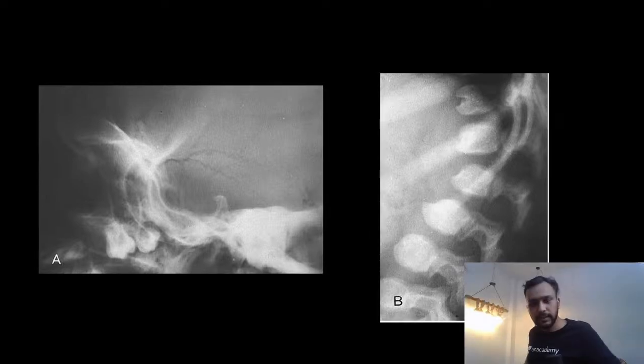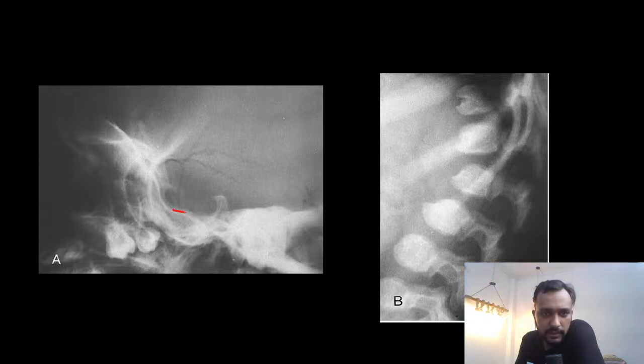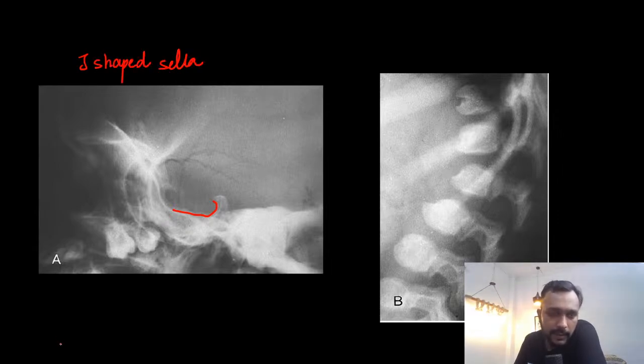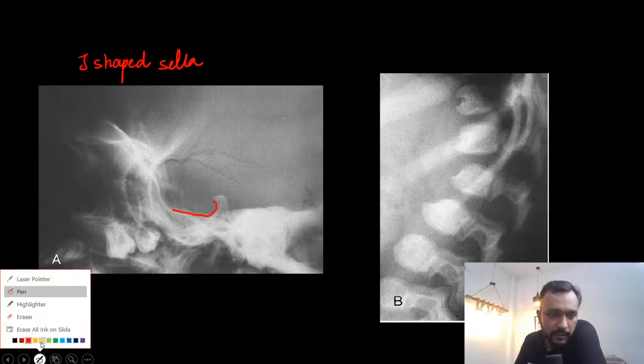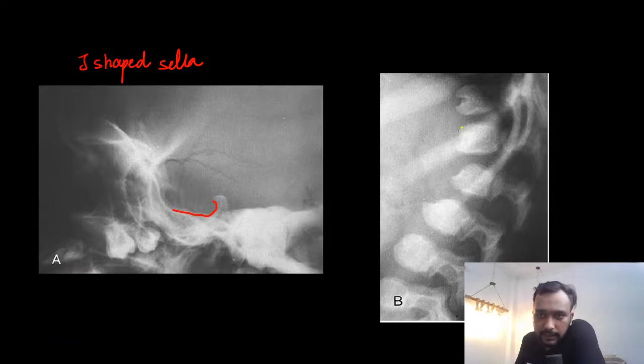So guys, if we look at this X-ray, this X-ray is showing a J-shaped sella, and in the vertebra we can see inferior beaking of the vertebra.